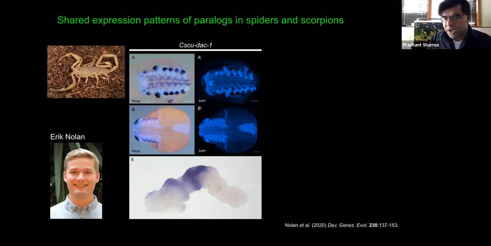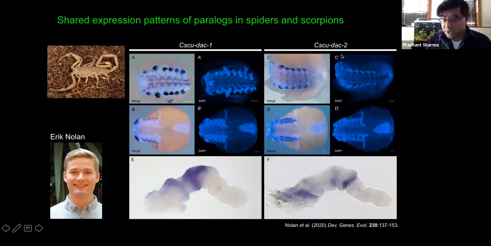As an example, the gene shown here is doxin-1, and the dark shading is showing you where it's expressed in these scorpion embryos. Importantly, doxin-1 is expressed as a single medial band, or an unbroken band, in the middle of the appendage. Its paralog, doxin-2, is distinguished from doxin-1 both by the pattern of expression in the ventral ectoderm, but more importantly in the leg. It's expressed in a proximal region and as a distal band, a stronger distal band at the end of the patella. Why is this significant?